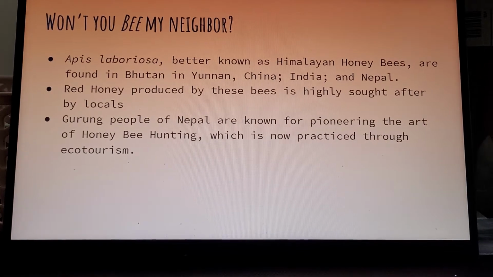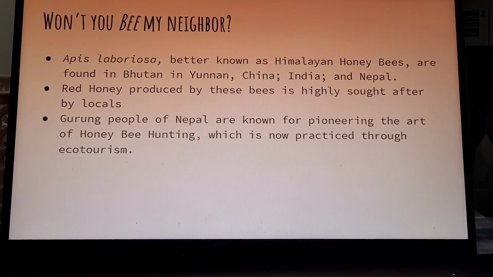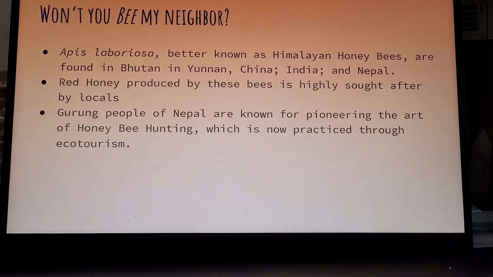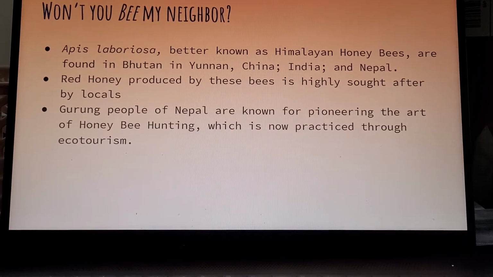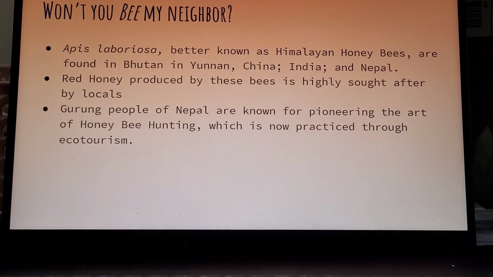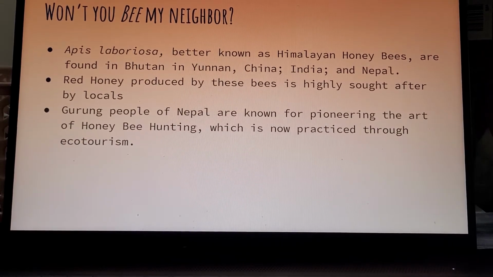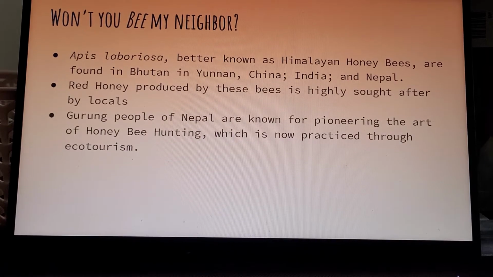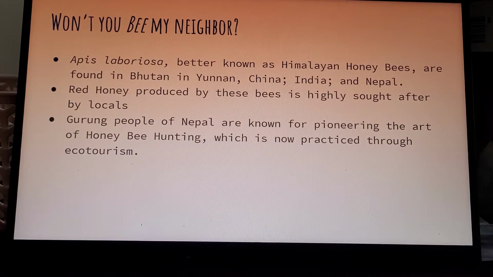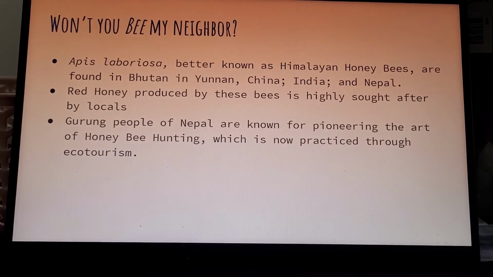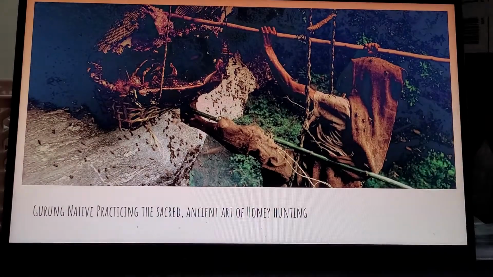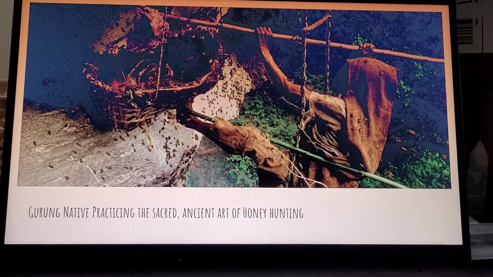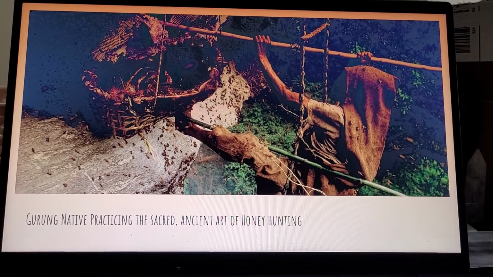Apis laboriosa, better known as the Himalayan honeybee, is found in Bhutan, Yunnan China, India, and Nepal. These bees produce a red honey, which is highly sought after by locals due to its medicinal and spiritual effects. Primarily, the Gurung people of Nepal are known for pioneering the art of honeybee hunting, which is now practiced through ecotourism. This is a Gurung native practicing the sacred and ancient art of honey hunting.